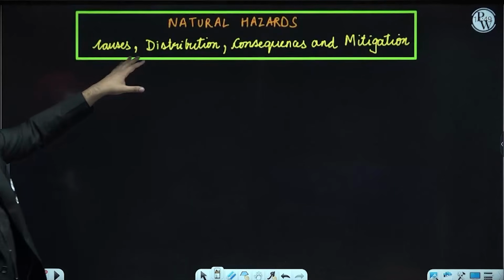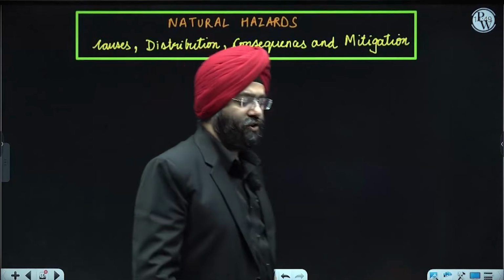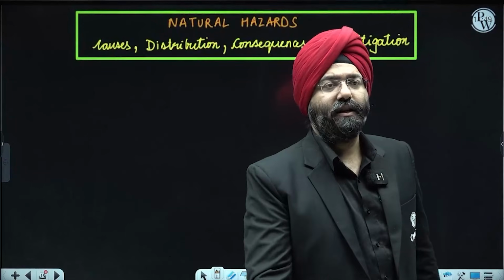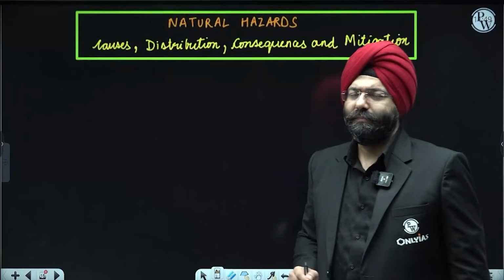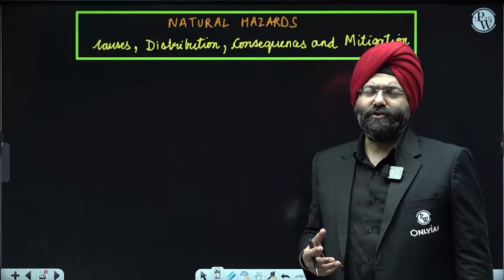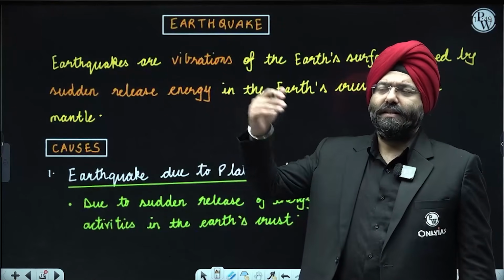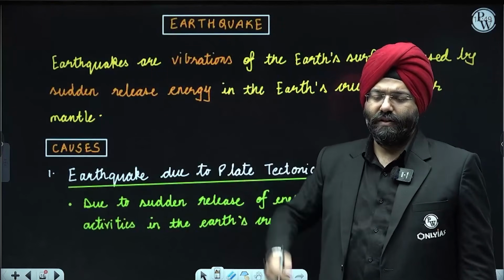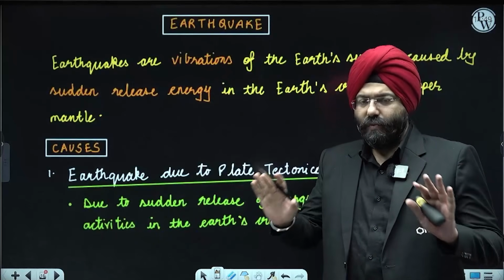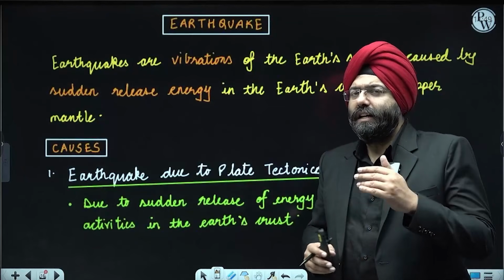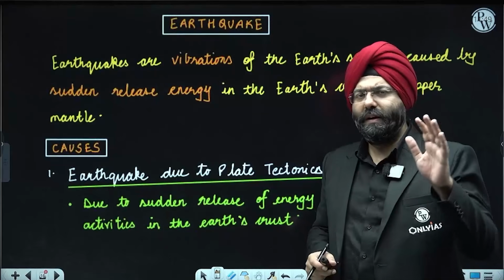Now comes natural hazards: causes, distribution, consequences, and mitigation. Now, when we're talking about this particular thing, please understand one thing very clearly. Whatever is mentioned in the NCERTs, we are covering that right now. There are many other risks and many other hazardous situations that are there. Right now, we are covering what is in NCERT. When we do the advanced level on YouTube, we will be covering that also.